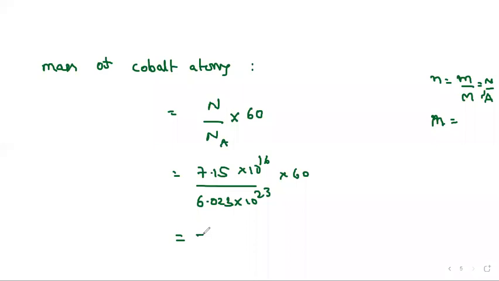So finally I got the answer, that is 7.12 into 10 power minus 6. When the molecular mass is substituted, always the answer is in gram only, not in kg. That you have to see there. So finally the mass of cobalt atoms will be 7.12 into 10 power minus 6 gram only.